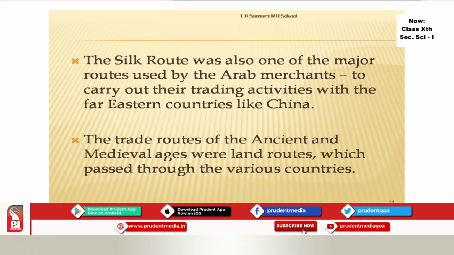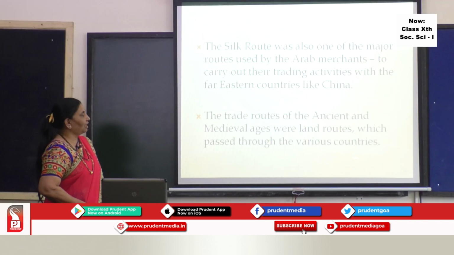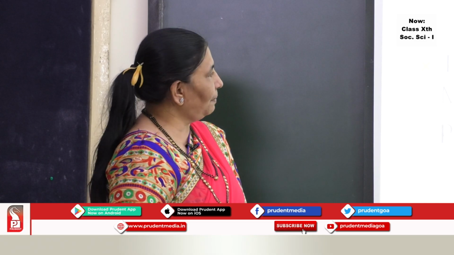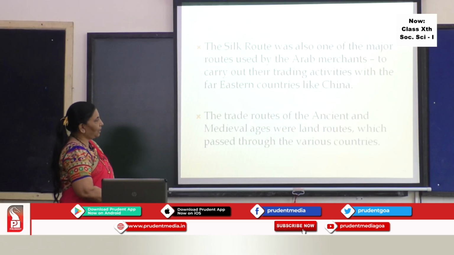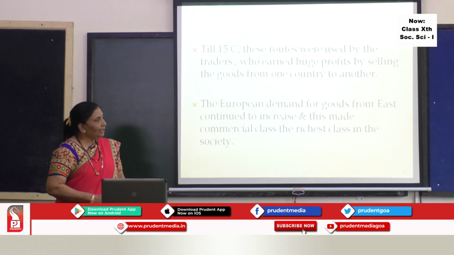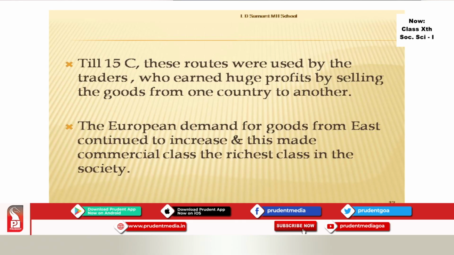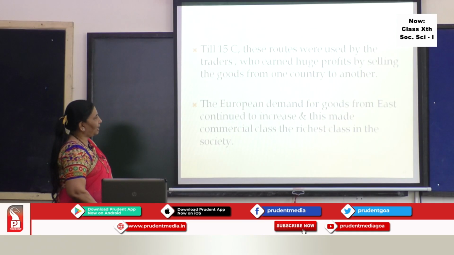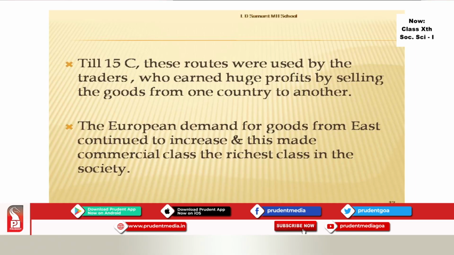The trade routes of the ancient and the medieval ages were land routes which passed through various countries. So here was the problem, because the land routes were passing through various countries. Now, till the 15th century, these routes were used by the traders who earned huge profits by selling the goods from one country to another. The European demand for goods from the East continued to increase, and this made the commercial class the richest class in the society.